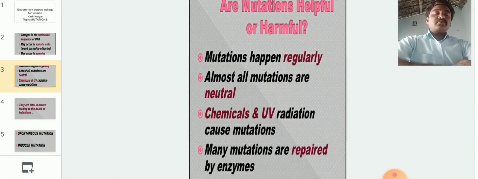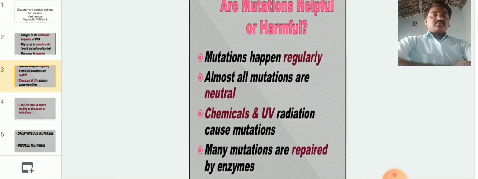Many mutations are repaired by enzymes. There is a DNA repairing mechanism whenever mutations take place. In day-to-day life, we lose a lot of nitrogen bases when we work in the chemical industry or when we wash clothes.